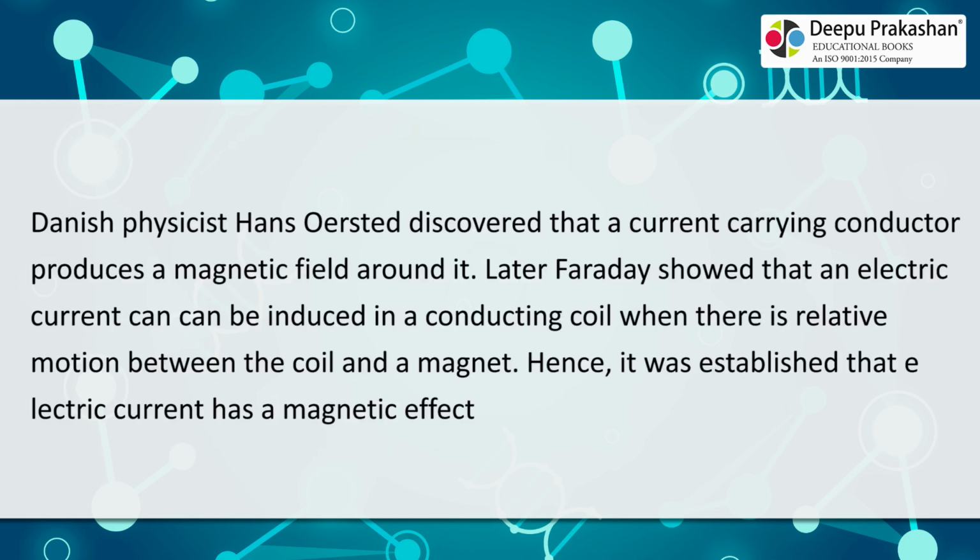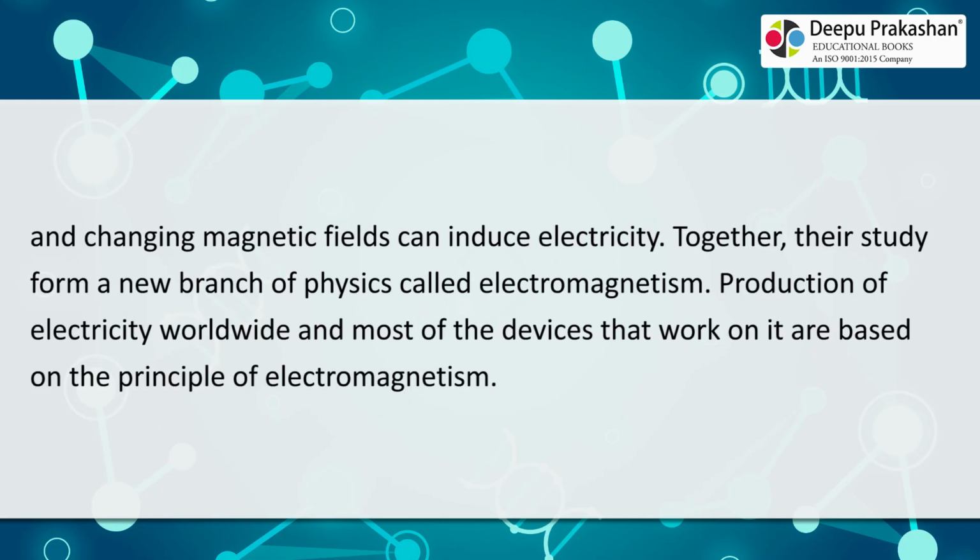Danish physicist Hans Oersted discovered that a current-carrying conductor produces a magnetic field around it. Later, Faraday showed that an electric current can be induced in a conducting coil when there is relative motion between the coil and a magnet. Hence, it was established that electric current has a magnetic effect and changing magnetic fields can induce electricity. Together, their study formed a new branch of physics called electromagnetism. Production of electricity worldwide and most of the devices that work on it are based on the principle of electromagnetism.